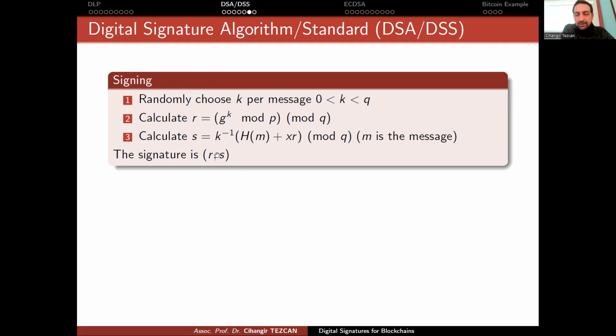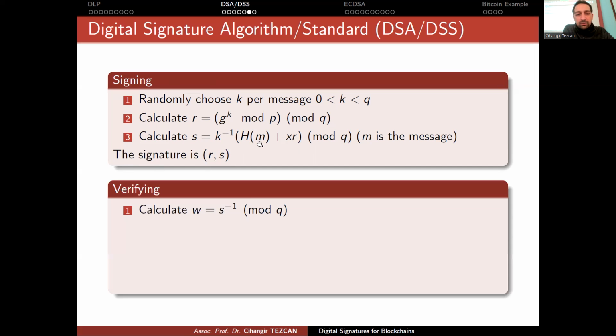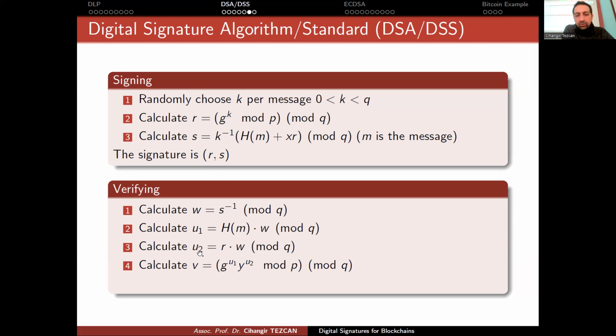If we sign something like this, people looking at R and S and also the message M will be confident that this is signed by you. Okay, so you give the signature to them and also the message that you signed. So they do the following. They calculate the S inverse modulo Q, which they say is now W. They also take the hash of your message, calculate it with this number, modulo Q, and say this equals U1. Then they calculate U2, which is R, taken from your signature, multiplied with W modulo Q, and they say that this is U2.